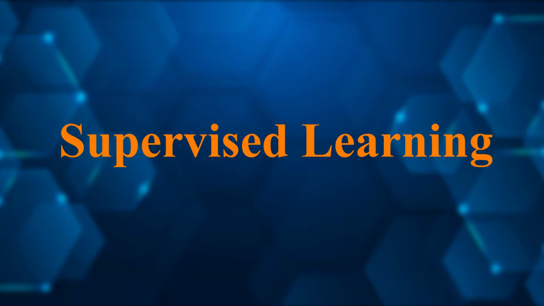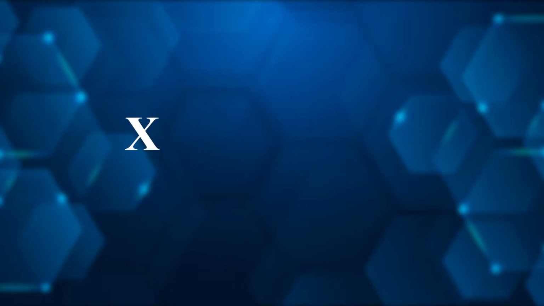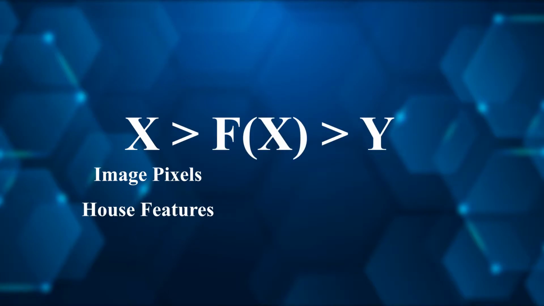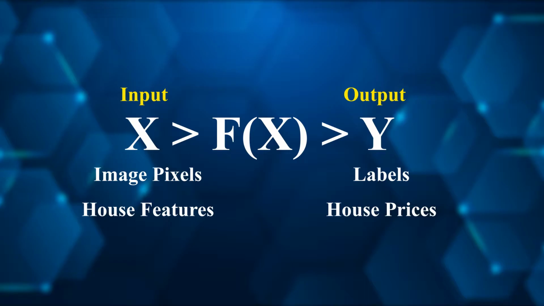So to put it in technical terms, in supervised learning, you take feature X, which can be anything from image pixels to house features, and you map it to an output Y, which can be anything from labels to a regression number like house prices. This X and Y is an input-output pair. Since you work with many training examples, you have lots of input-output pairs. The job of a supervised model is to learn this input-output pair relationship. So essentially, you train a model to learn a function that is able to map any unseen input example to an appropriate output. This is supervised learning.